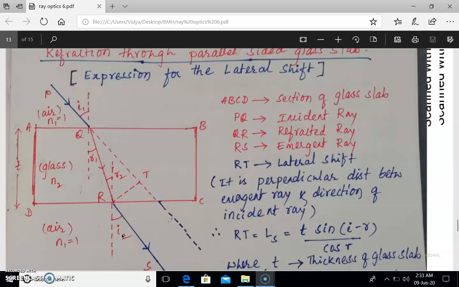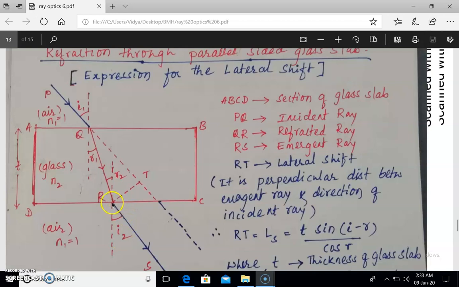So with the help of geometry, we can show that the incident ray and the emergent ray RS remain parallel to one another. If they remain parallel to one another, then R1 equals R2, thereby I1 equals I2.